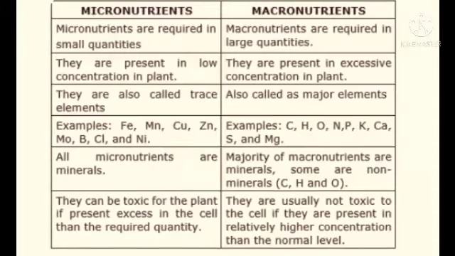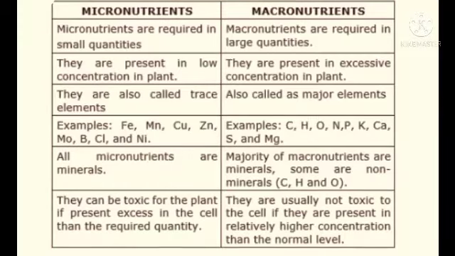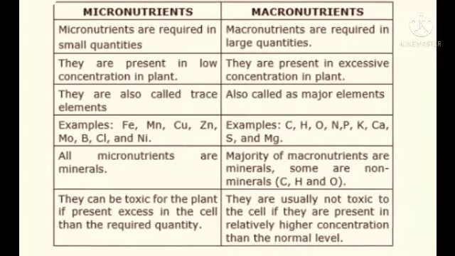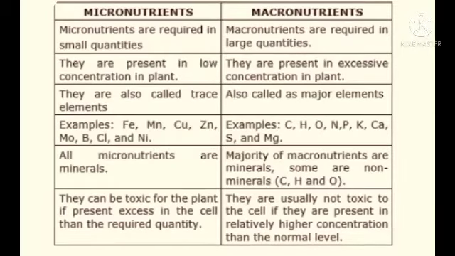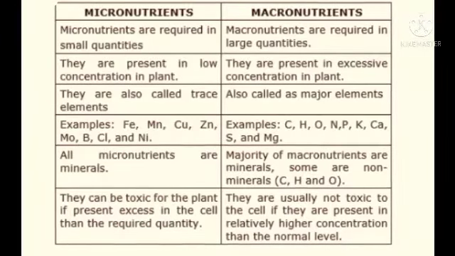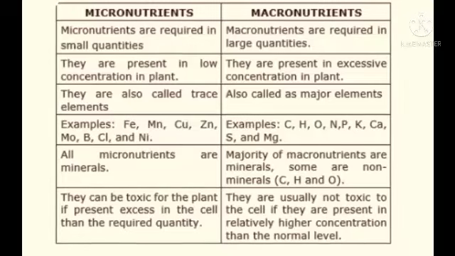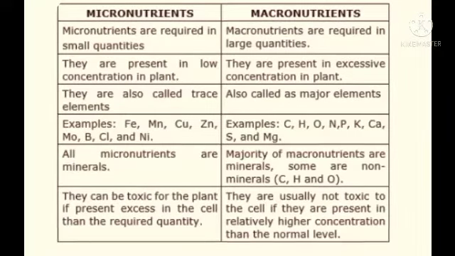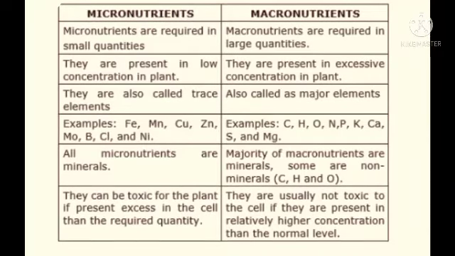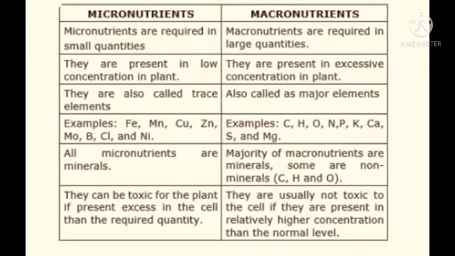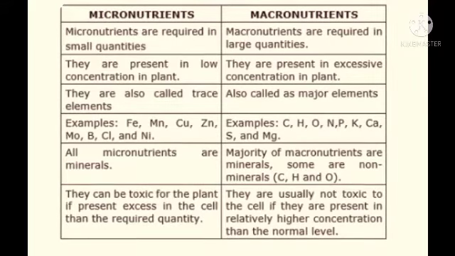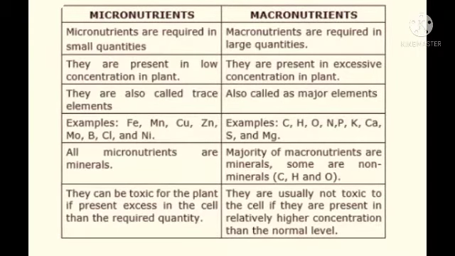The differences between micronutrients and macronutrients. Micronutrients are required in small quantity. Macronutrients are required in large quantity. Micronutrients are present in low concentration in plants. Macronutrients are present in high concentration in plants. Micronutrients are also called trace elements. Macronutrients are also called major elements.